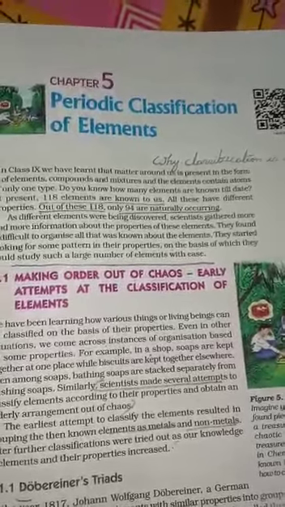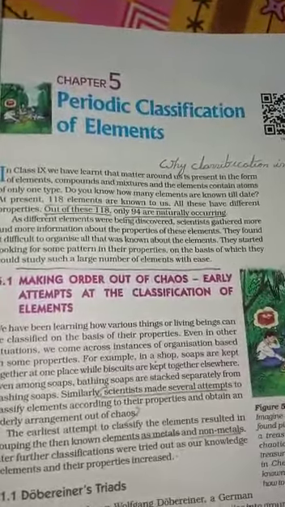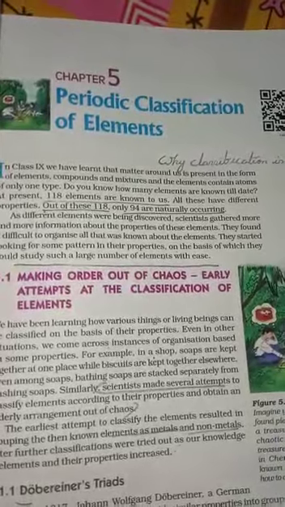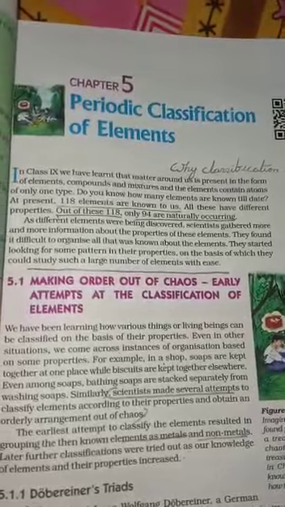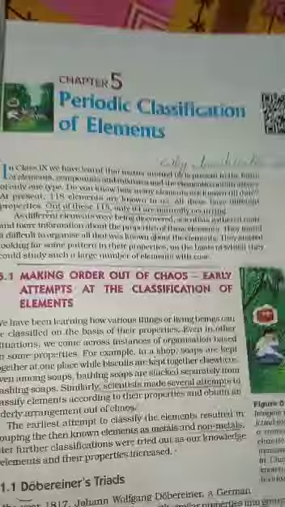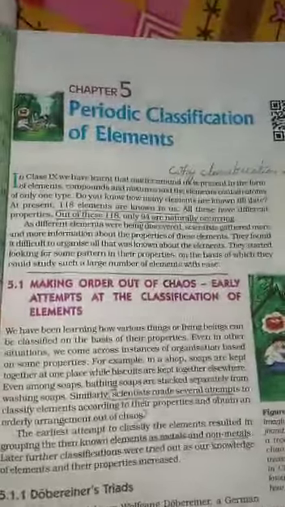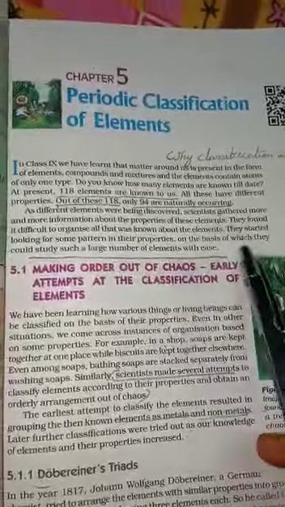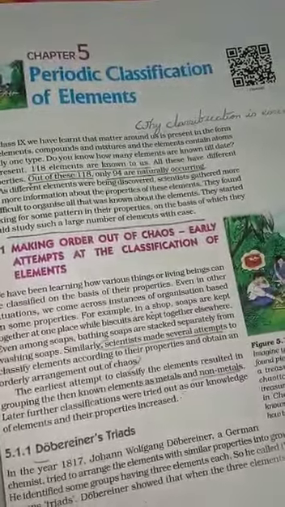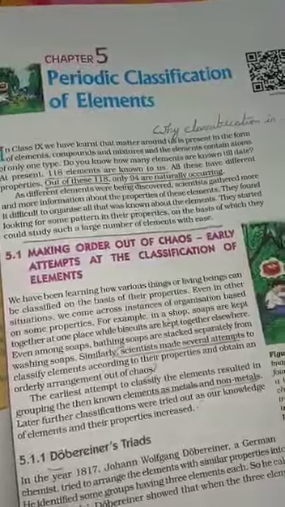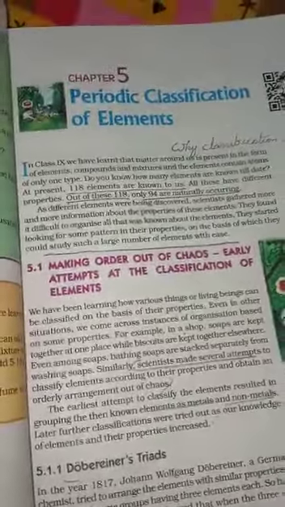So, making this thing easy, we have kept similar elements in one group, and dissimilar ones are separated. That is why classification is very much essential for us. Okay, so, making order out of chaos. There was so much chaos about the elements. These elements have this property, that property. So there were many confusions.